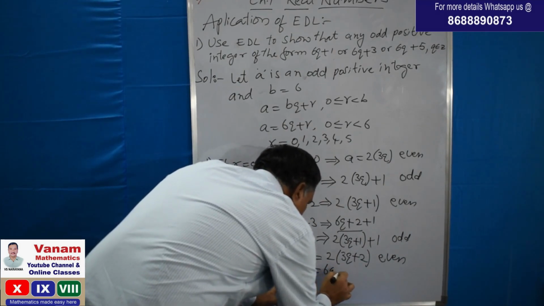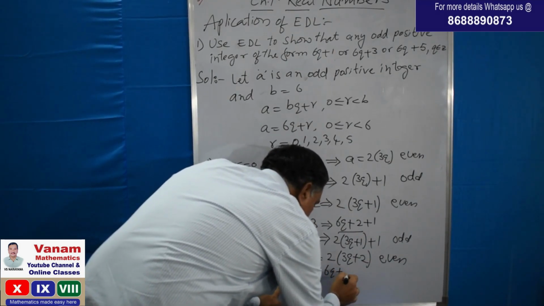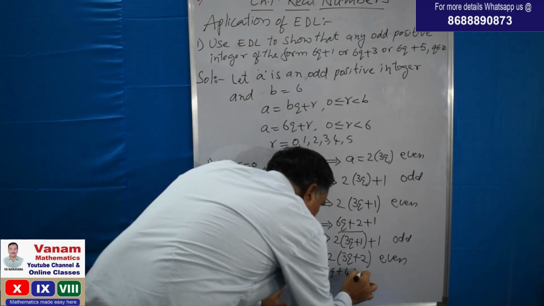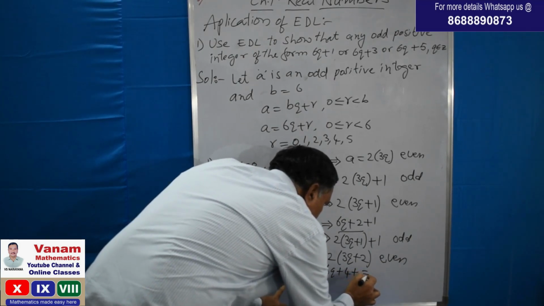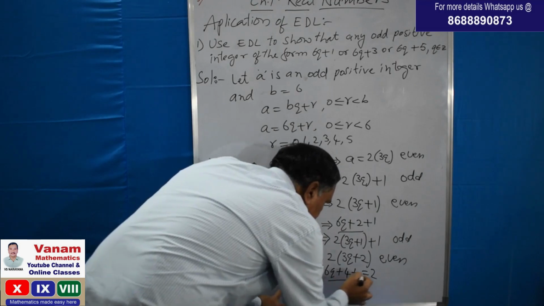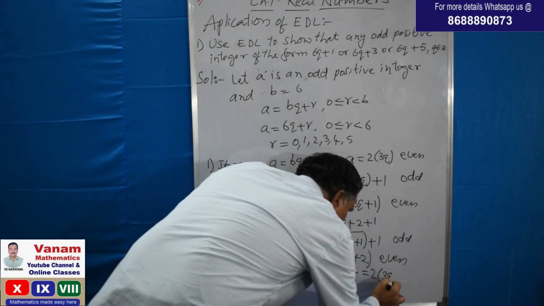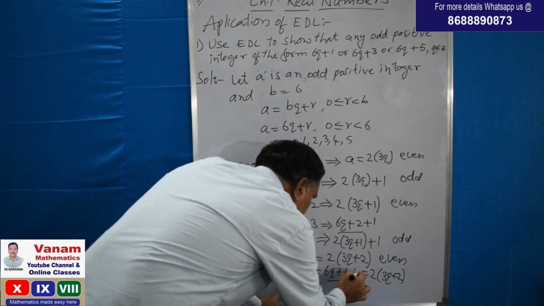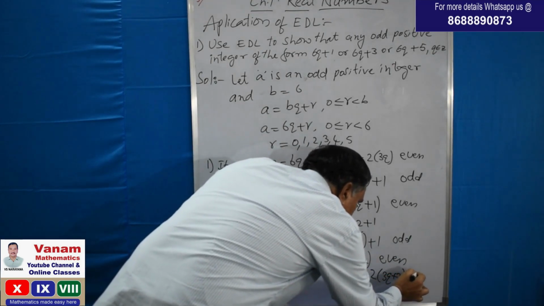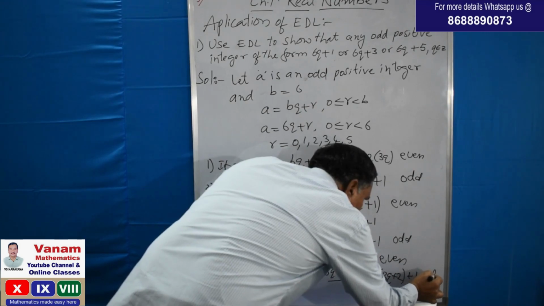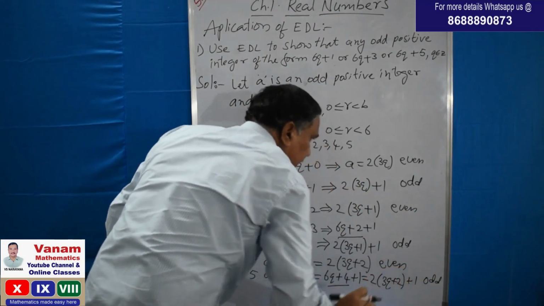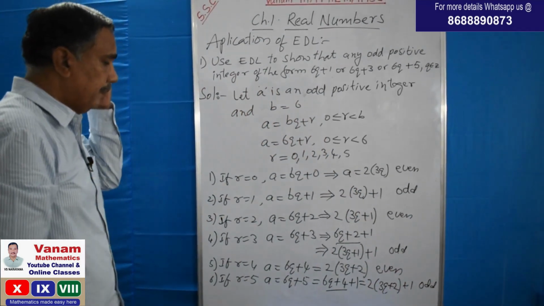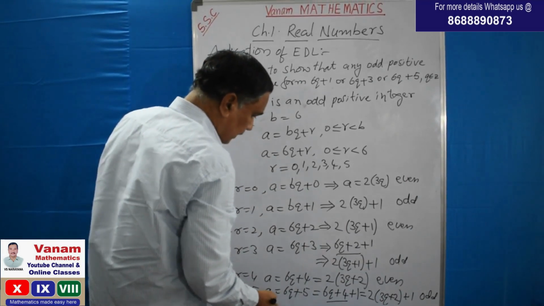This we can write as 2 cube plus 4 plus 1. So taking 2 common in the first 2 terms, it is 2 times (3 cube plus 2) plus 1. So it is an odd number, since a multiple of 2 plus 1 is an odd number. So what are the odd numbers we got?